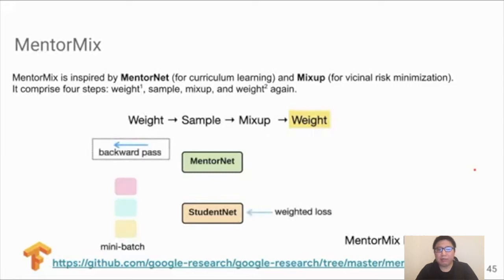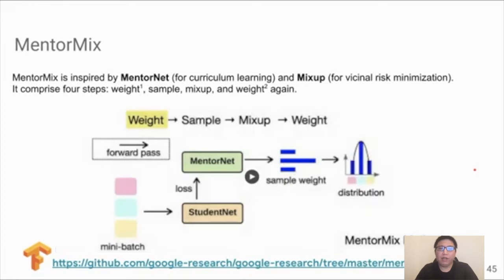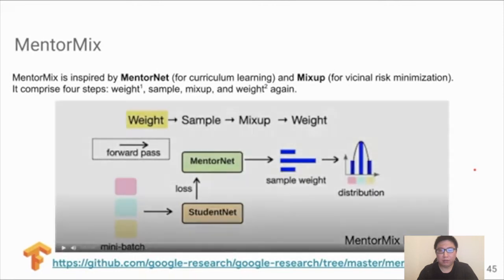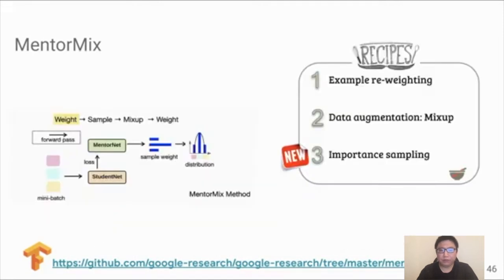The last step is optional, only for high noise levels. And in backpropagation, we only update the StudentNet, not the MentorNet. So in a nutshell, MentorMix applies 3 ingredients to create this robust learning recipe. First, example reweighting. Second, data augmentation using mixup. And third, importance sampling.